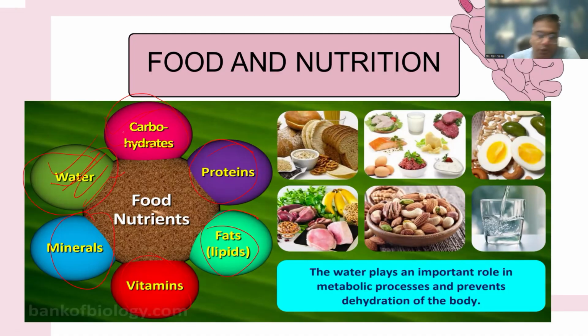It is really, really important. These are the important ingredients of our food and nutrition. Water plays an important role in metabolic processes, and it prevents dehydration of the body.